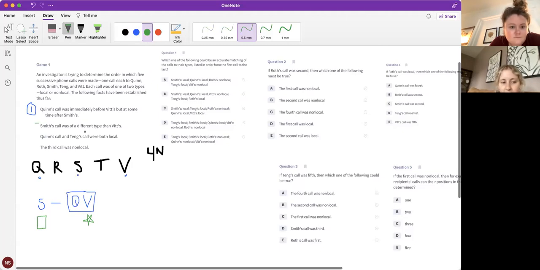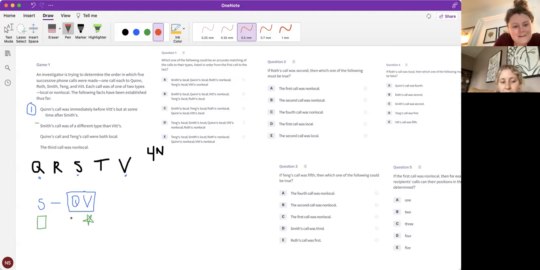Q's call and T's call were both local. That's easy. Quinn, you are local, so I'm going to put a box around you, and then wherever T goes is local. And then the 3rd call was non-local.